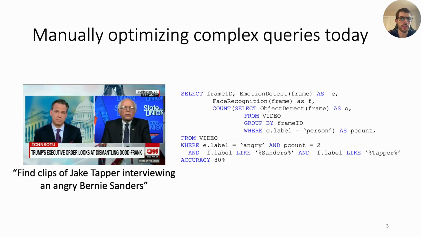Let's focus on the query shown here and see what it's like today to optimize complex, multiple predicate queries. The SQL code on the right that you see here is what you would write today. It requires three models: an object detector to count people, a face detector to identify Bernie Sanders and Jake Tapper, and an emotion detector to identify the angry emotion.